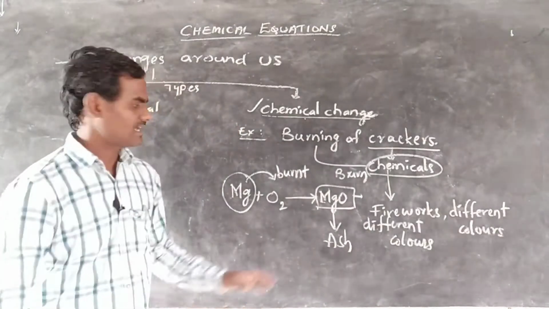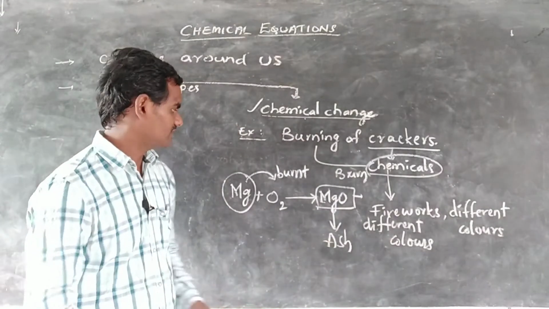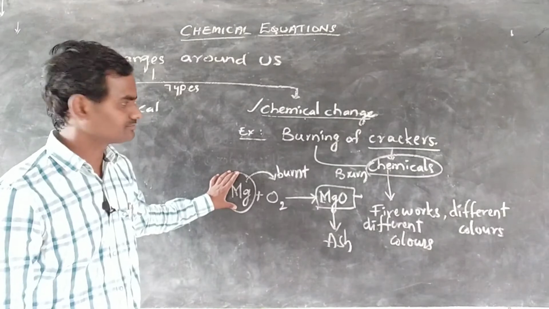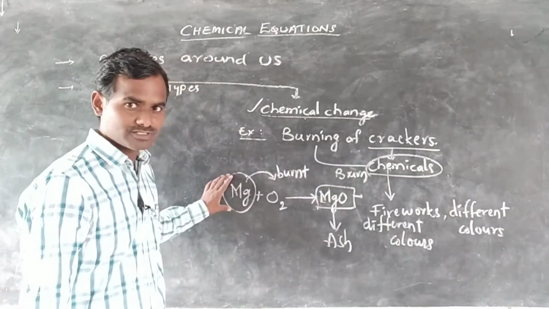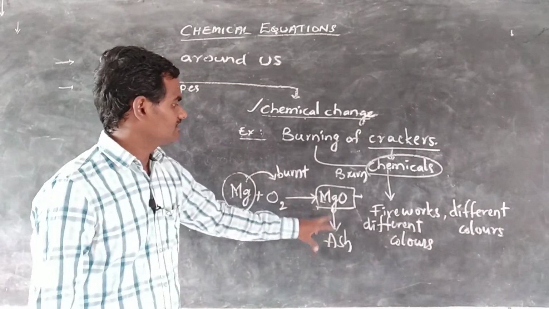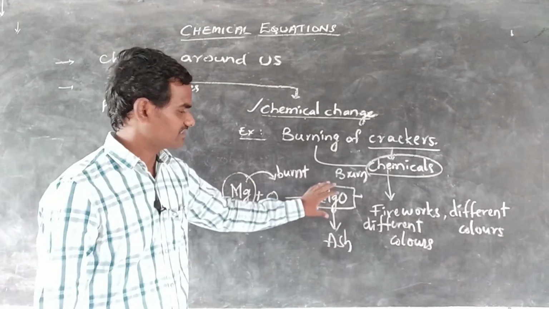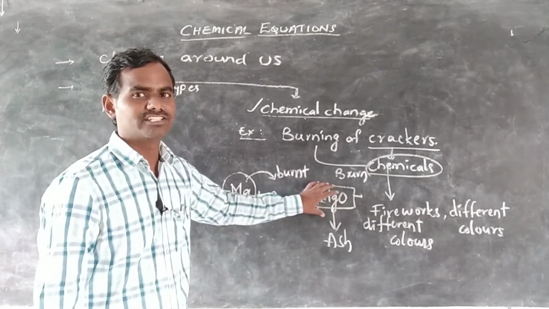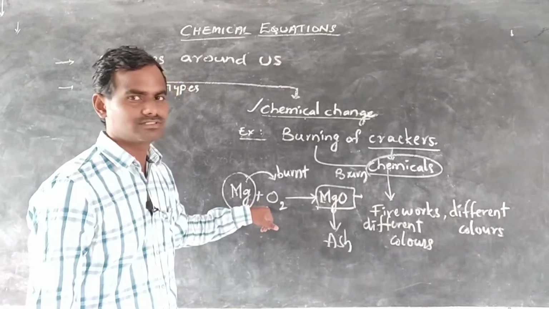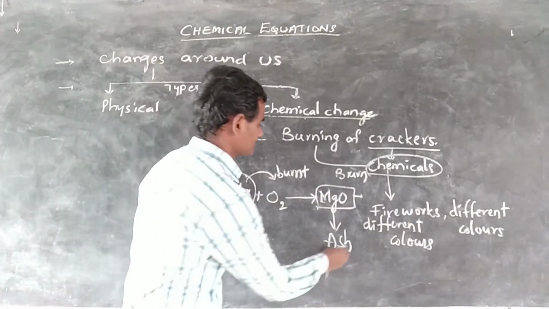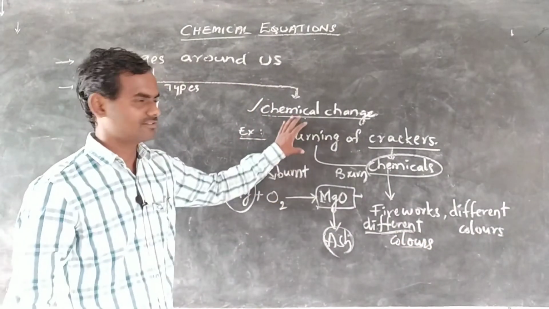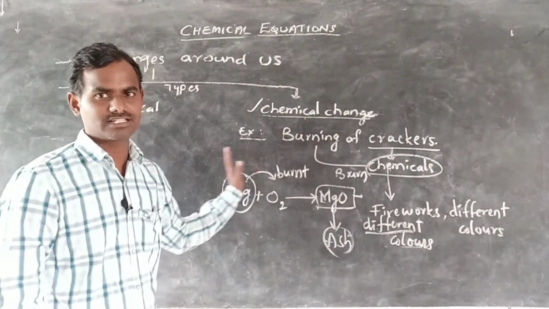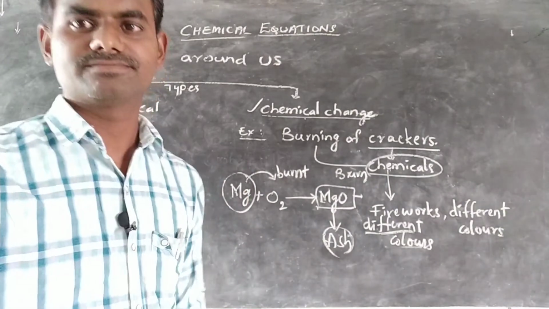So in this equation we can say that magnesium is a reactant. After the reaction, the magnesium changes to magnesium oxide when it reacts with oxygen, and it forms ash or produces different colors. This is also an example of chemical change. Here the products and reactants are different.